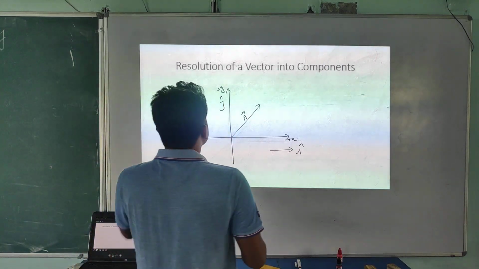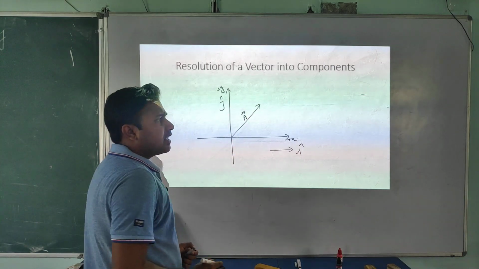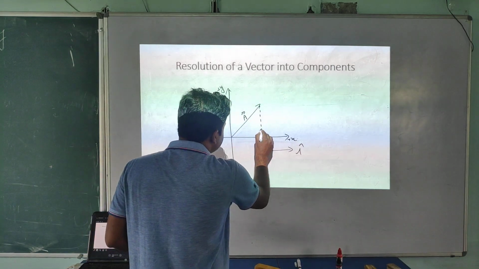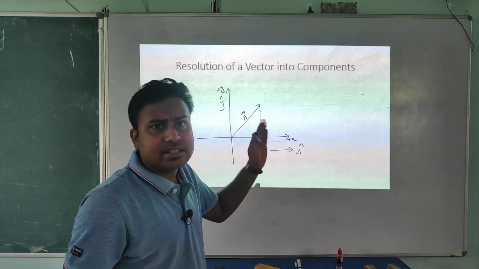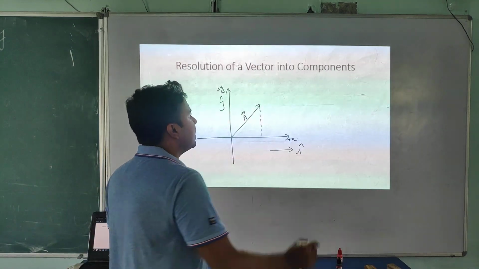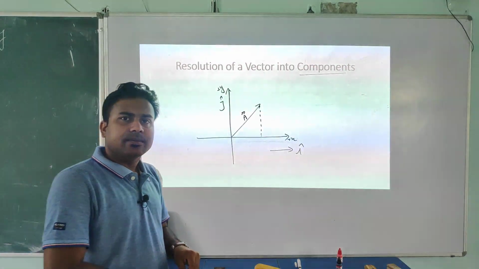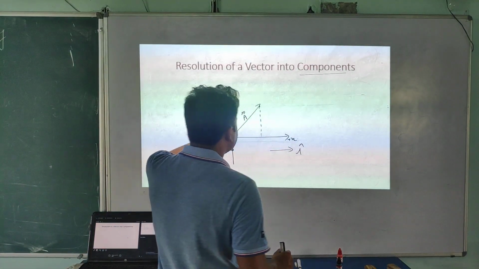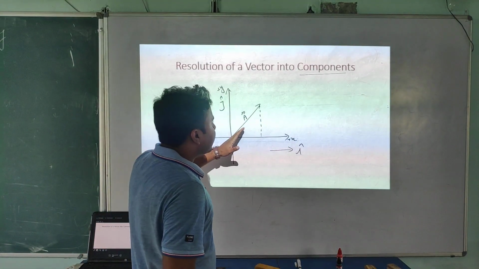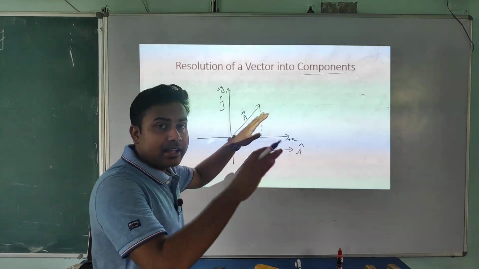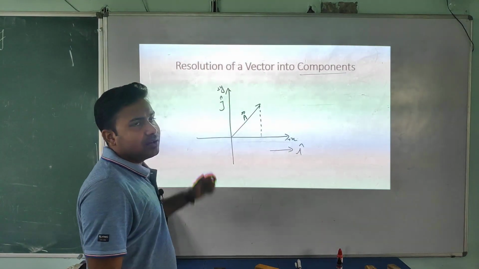Now a component of this vector means how effective this vector is along the x-axis. Now I am going to take here the components of this vector along our standard coordinate system. So here we have a 2D coordinate system, and the effectiveness of this A vector along the x-axis and along the y-axis.